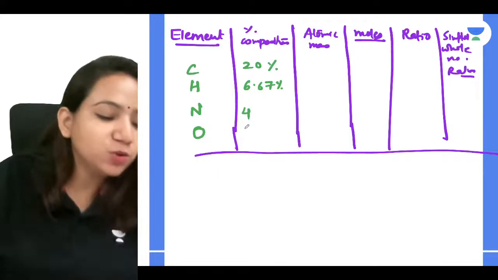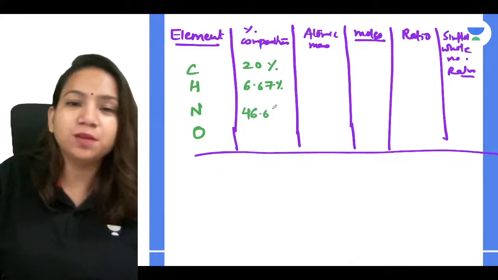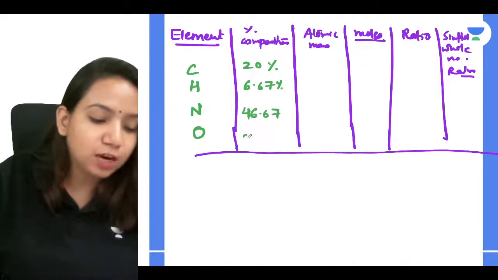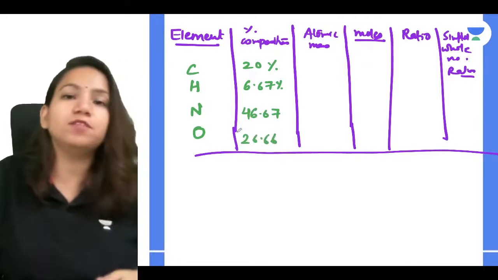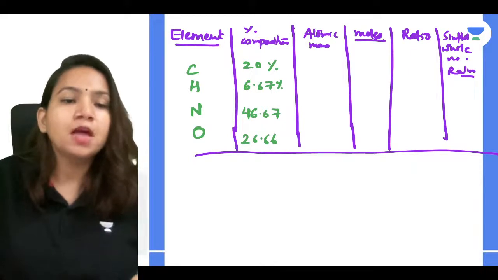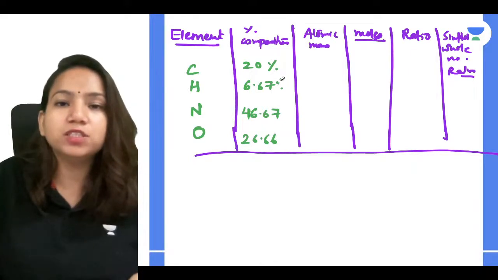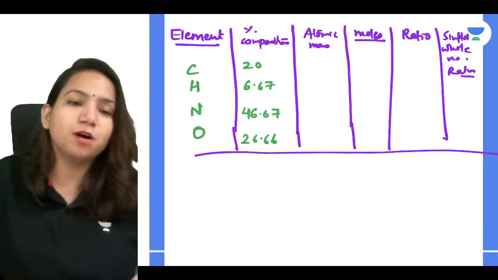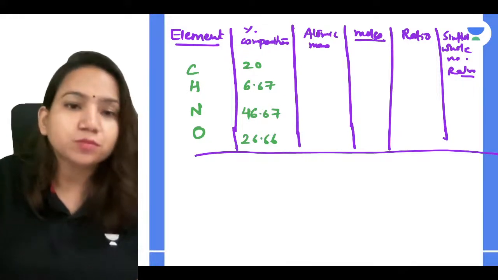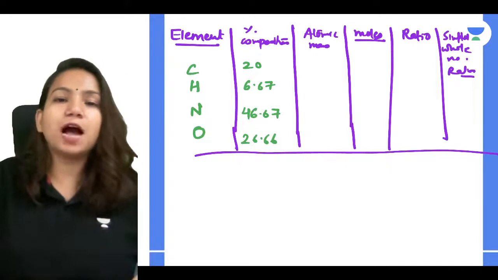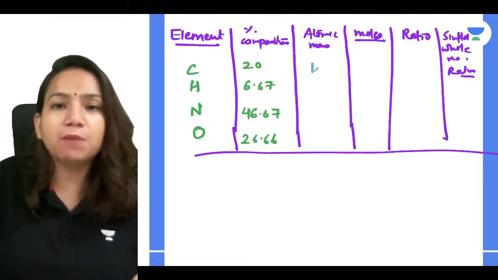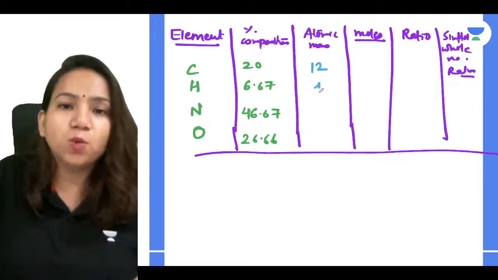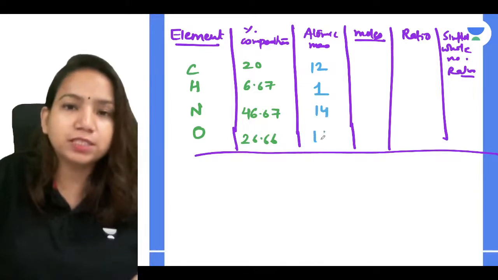Correct. So nitrogen is going to be 46.67 and your oxygen is 26.66. So they have given the percentage composition for all of them. So percentage composition only, guys, you consider as the mass. So I don't have to write percentage with everything because obviously above I have mentioned it. So very good. Now what are the atomic masses for carbon, hydrogen, nitrogen, oxygen? Carbon is 12, hydrogen is 1, nitrogen is 14 and oxygen is 16.